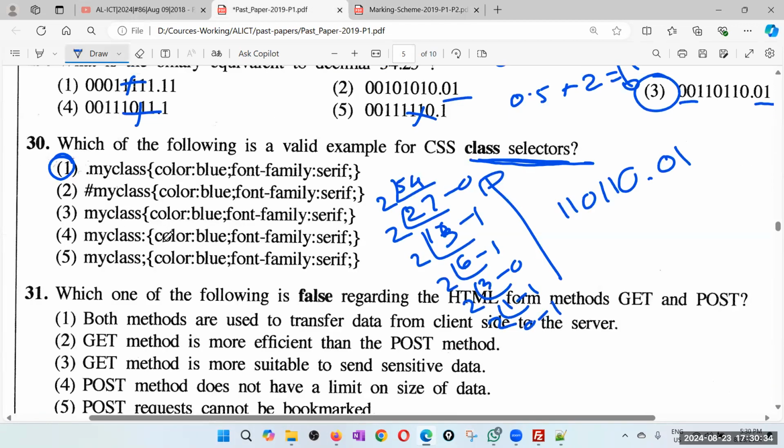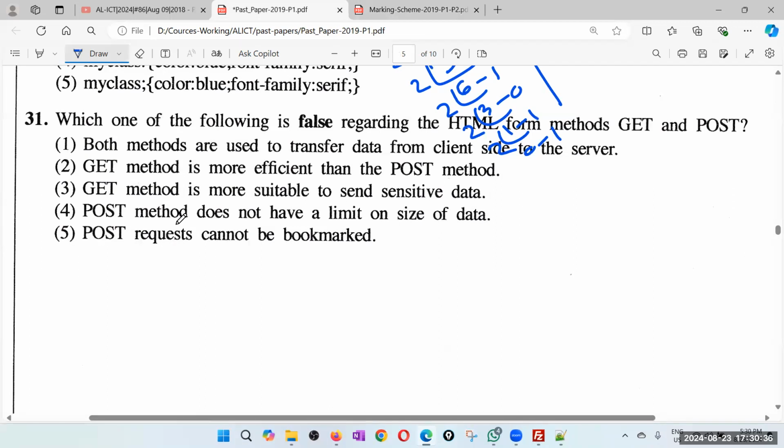Yes, 31. Actually, this paper is relatively easy compared to the previous year also, 2018 also. But these days things are getting more and more complex, challenging. Right, 31.